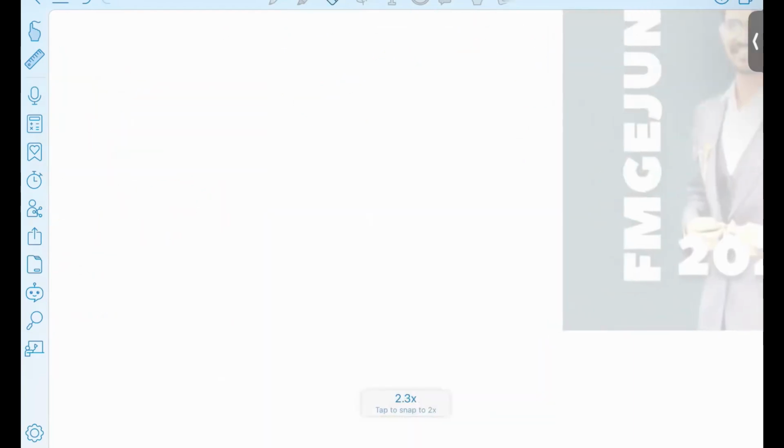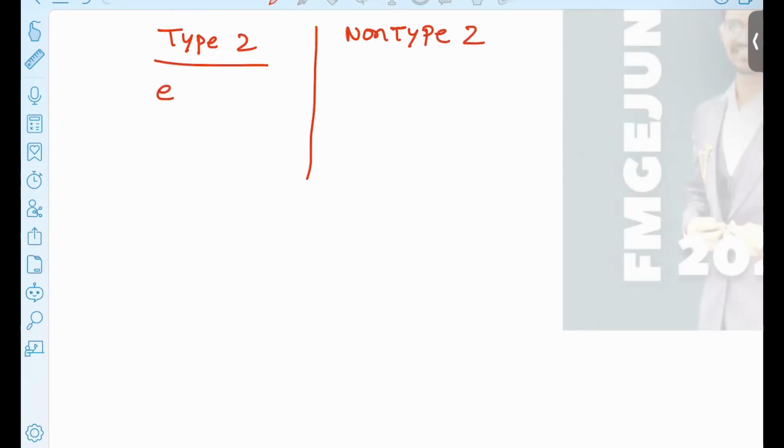All right. So in adult asthma, there are two types. Type 2 asthma and non-type 2 asthma. What are the non-type 2 and the type 2? So type 2 is basically based on eosinophils, and this is kind of allergic.